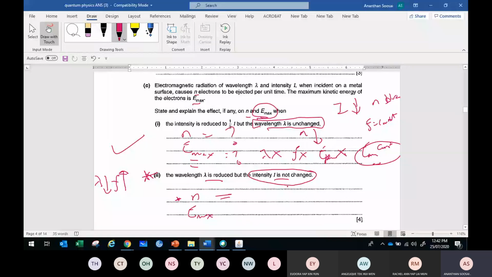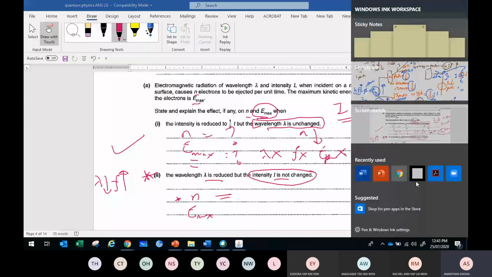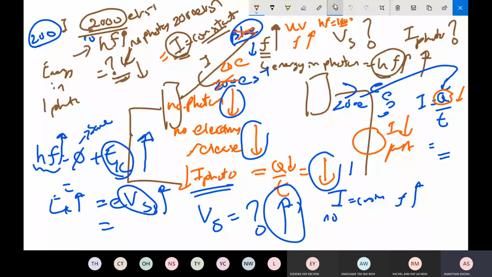Okay, how to do this? Intensity is never changed. As I said, intensity is going to determine the number of photons, but not only intensity determines the number of photons. That's the point I'm trying to emphasize here. Frequency also affects the number of photons. Do you realize this? So how does frequency determine the number of photons?